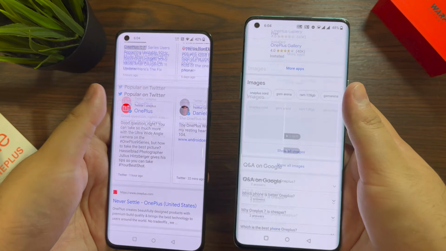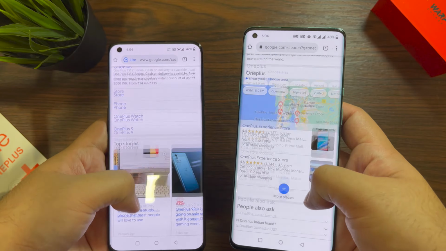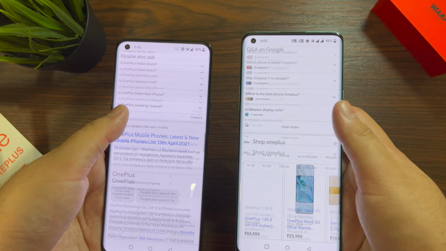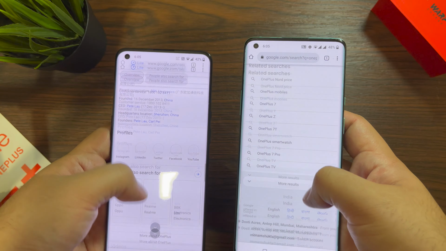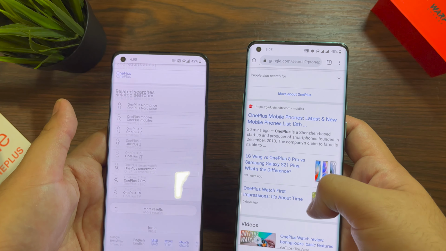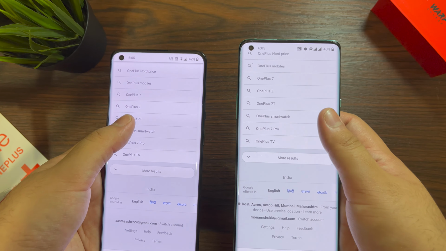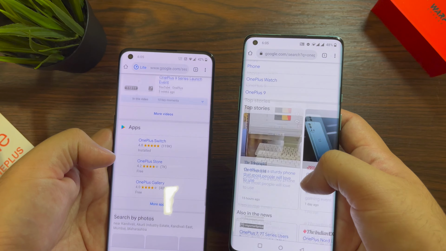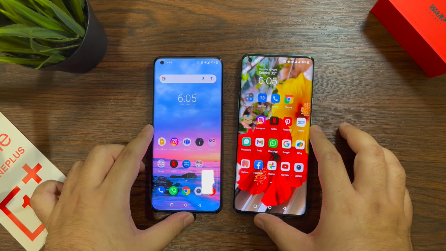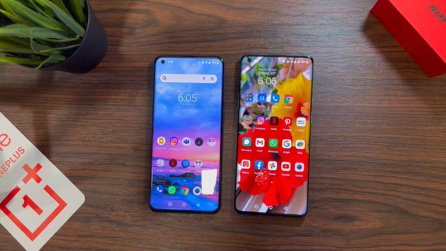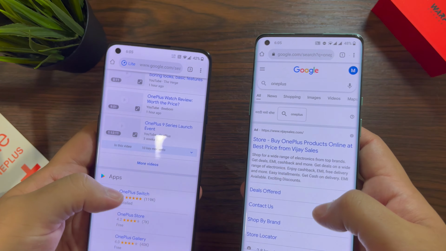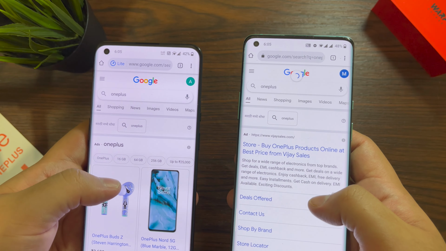And coming back to the refresh rates and touch sensitivity, let me slow down the video and see which one's faster with scrolling, because I think that the OnePlus 8 Pro is faster with scrolling compared to the OnePlus 9 Pro. And as you can see, I have opened the same web pages on both the phones. The OnePlus 8 Pro on the right finishes the scrolling. The OnePlus 9 Pro is still scrolling, and both are at 120 Hz. So it might be a software problem or something which can be fixed via a software update, but I really think, and I prefer, a steady 120 Hz compared to a dynamic 120 Hz, which is an LTPO panel.